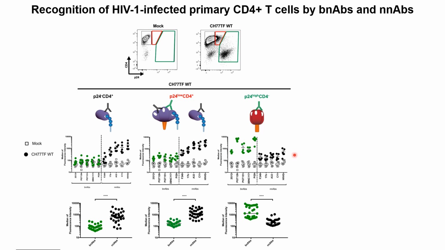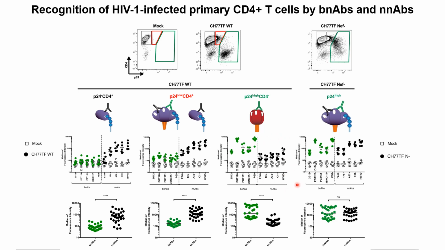We were able to detect a strong recognition of p24 high cells with non-neutralizing antibody only when we used a virus that is defective for Nef, so unable to fully downregulate CD4, thus exposing envelope in its CD4-bound conformation. And in that context, we detected similar levels of detection by non-neutralizing antibody and broadly neutralizing antibody.